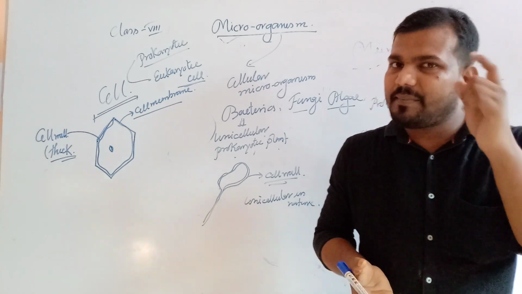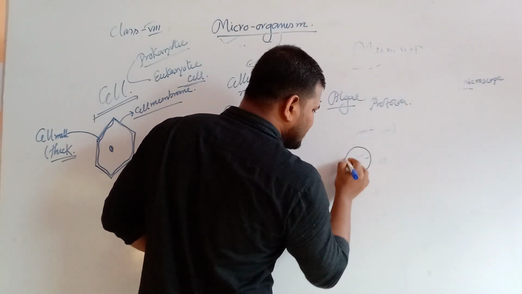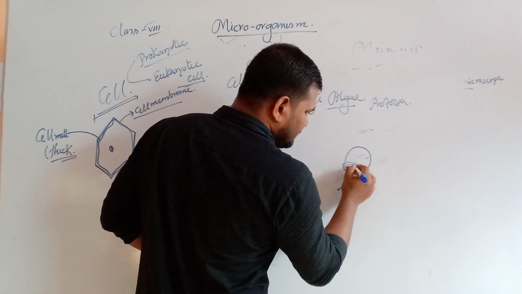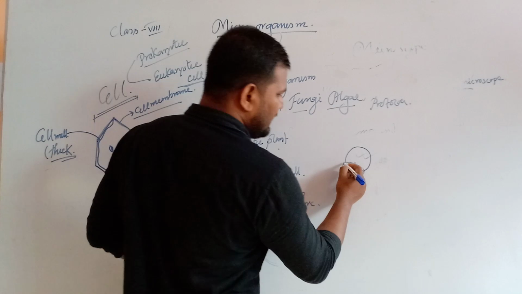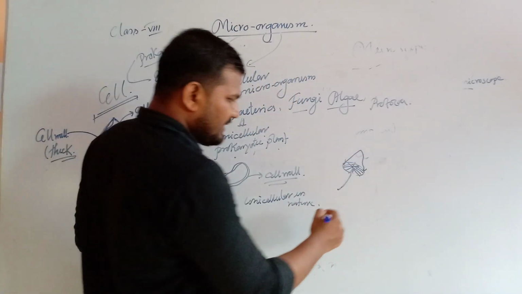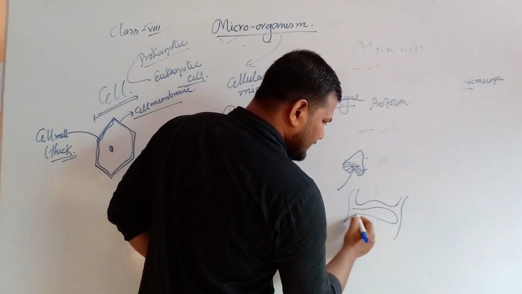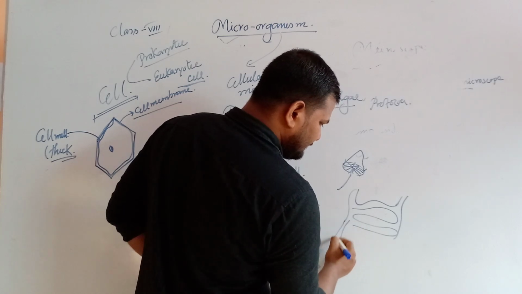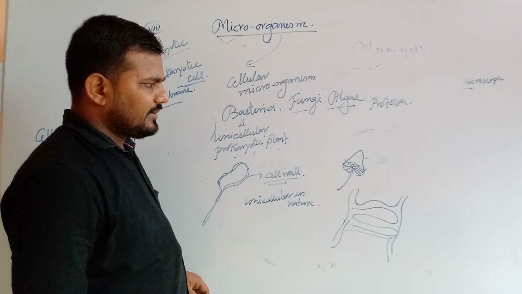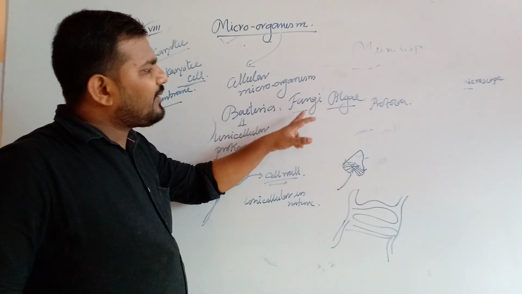Or suppose, do you ever observe the fungi or the mushroom, this type of structure? These are the mushroom. Or if the rotten bread contains this type of structure, these are known as bread mold. This type of chlorophyll-less plant is known as fungi.